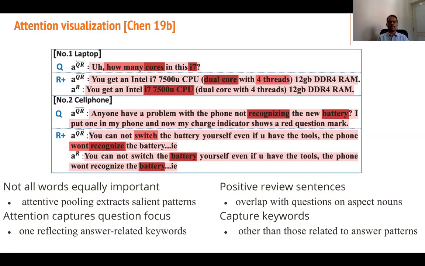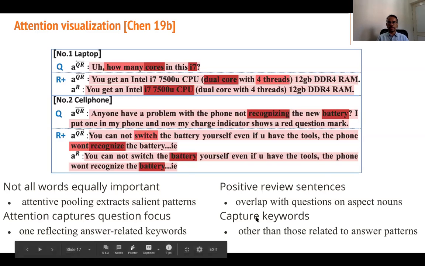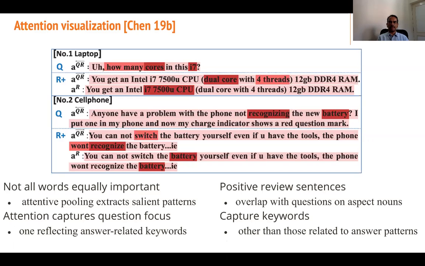The CPU speed like 7,500 U, whereas maybe the question is like, anyone have a problem with the phone not recognizing the new battery. So then in the answer, the keyword recognize is more important than switch and won't, right? And battery also is more important. It's color coded, dark red to light red. So attentive pooling extracts salient patterns. Attention captures the question focus, one reflecting answer related keywords. Positive review sentences overlap with questions on aspect nouns, and then capture keywords other than those related to answer patterns.